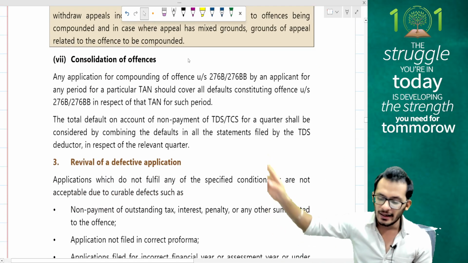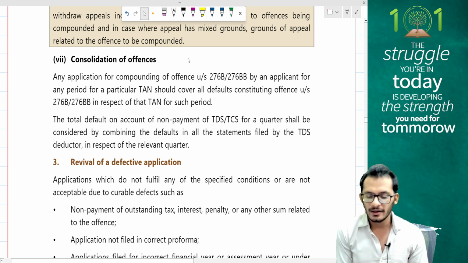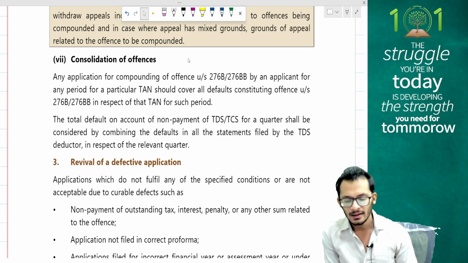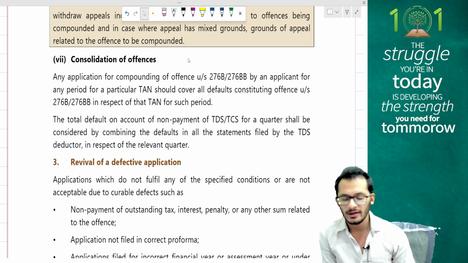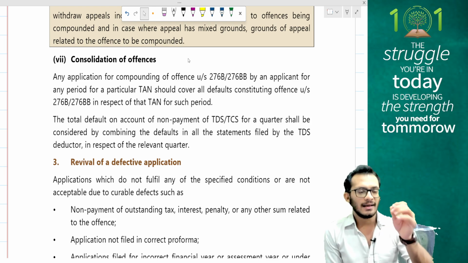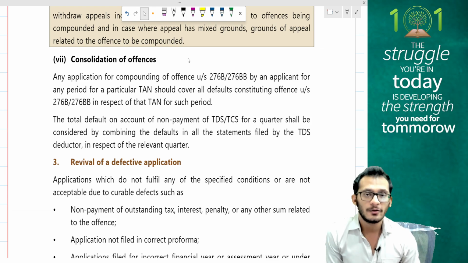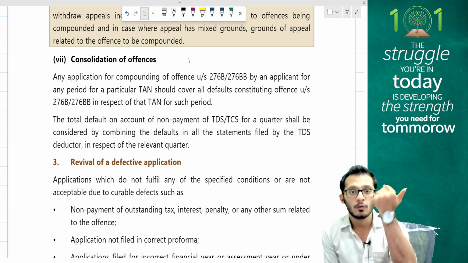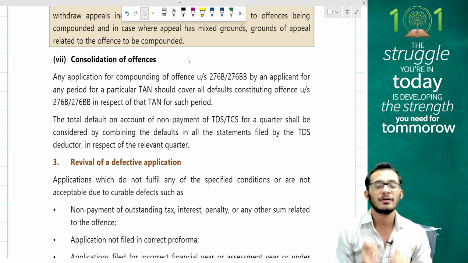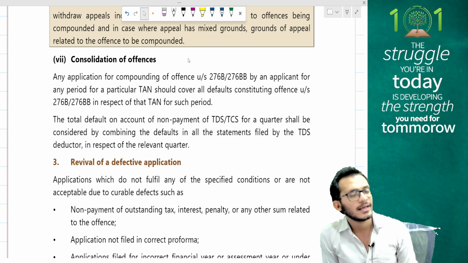Consolidation of offences. An application for compounding of offences by an applicant for any period for a particular time should cover all the defaults constituting for a TAN of such period. The total default on account of non-payment of TDS shall be considered by combining the details of defaults in all the statements filed. Like I said, if you're going for a TDS return default, then it has to be for a quarter, and in that quarter, whatever are the outstandings, everything has to be paid off. Whatever has been there, everything has to be taken into consideration for the purpose of your consolidating application.